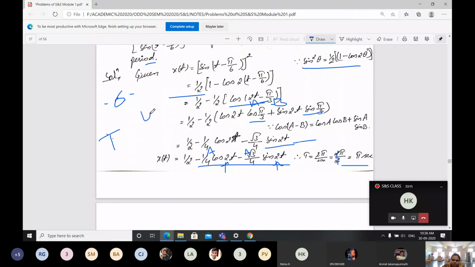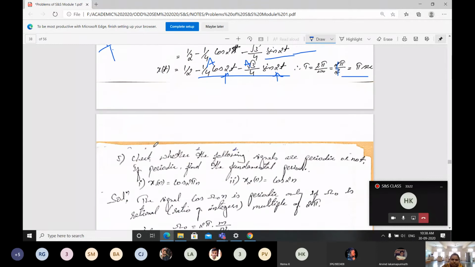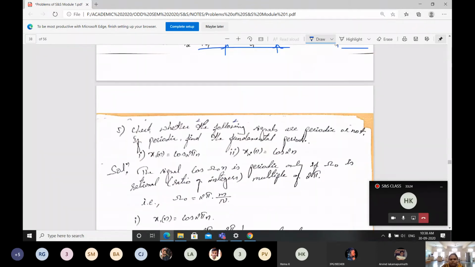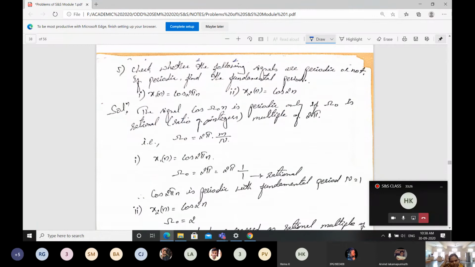This is important. It may ask for 6 marks, probably for 4 marks. It depends on the question only. This is one set of problems. Next we go with solving problems based on discrete time signals.